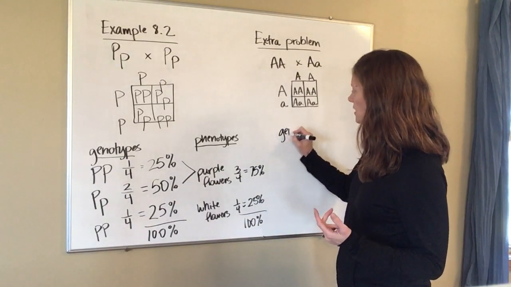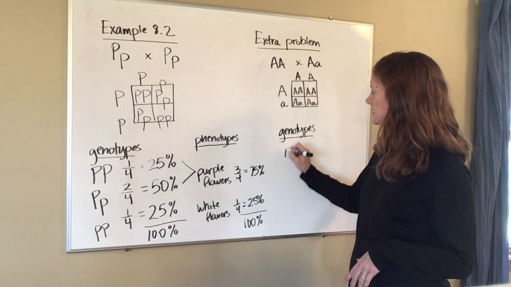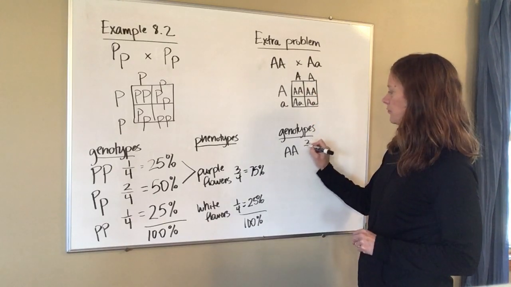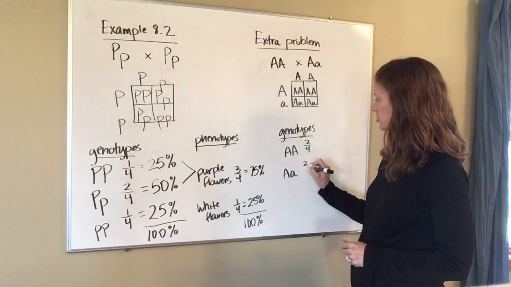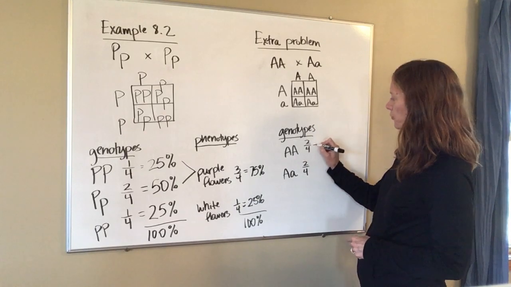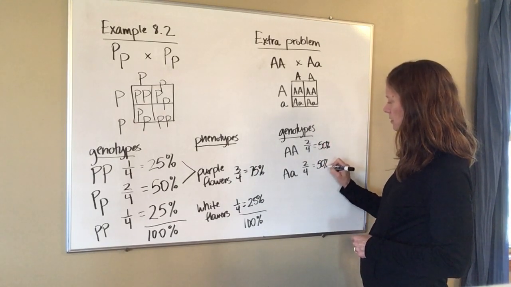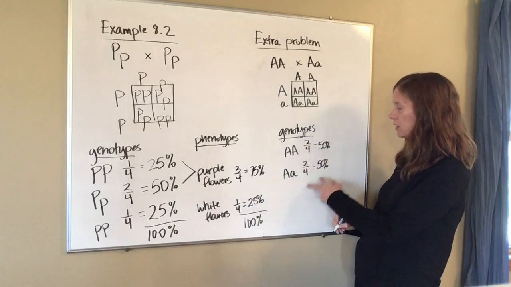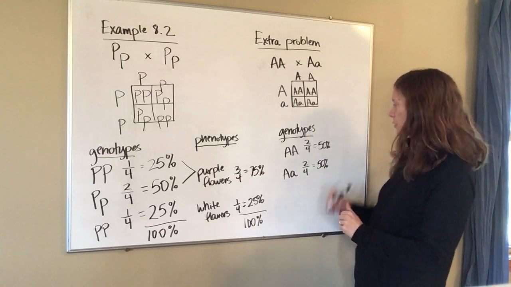So we'll start with genotypes. I have 2 possibilities. I have 2 capital A's, and they're in 2 out of the 4 boxes. And I have capital A, little a, which is also in 2 of the 4 boxes. 2 out of 4 is 50% of each. And again, I double checked in my head, okay, 2 plus 2 is 4, I had all of them, 50 plus 50 is 100%. So if I didn't have 100%, I know I have a problem someplace.